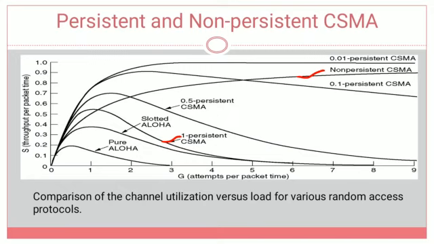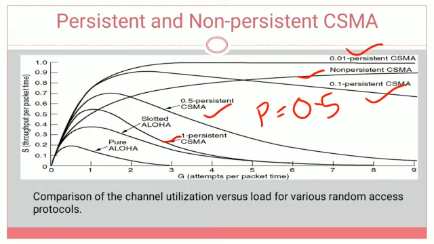What are the three different p persistences? One is p equal to 0.5, that is 0.5 persistent CSMA. Another is p equal to 0.1, called 0.1 persistent CSMA, and the other one is 0.01 persistent CSMA.